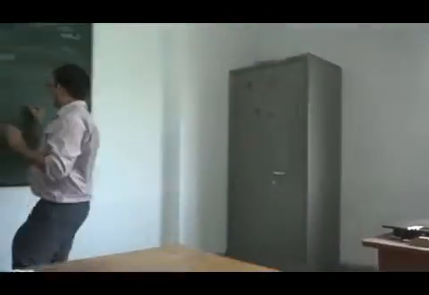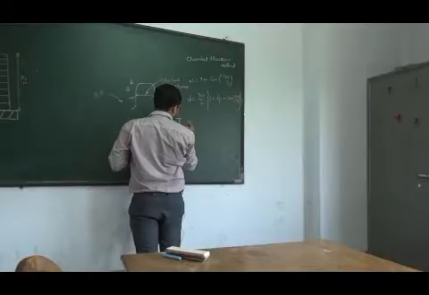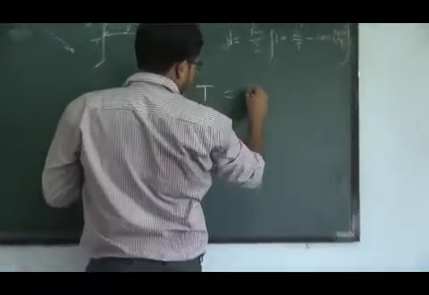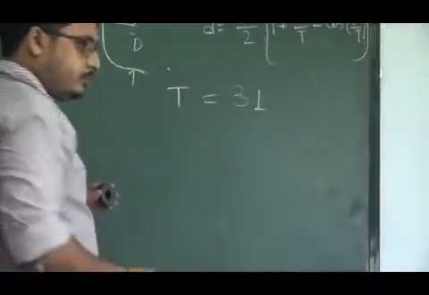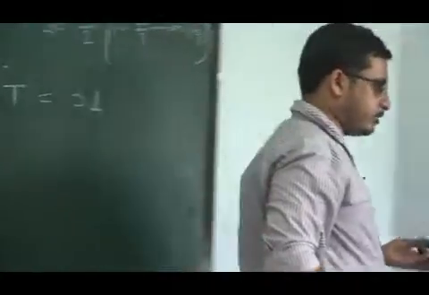So this gear has 31 teeth, and we can write here T, denoting the teeth, is 31.